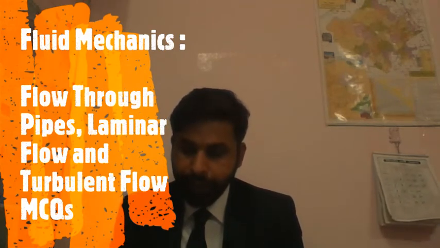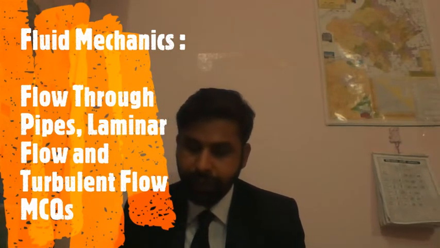The hydraulic grade line for a flow in a pipe of fixed diameter is sloping downward in the direction of flow.